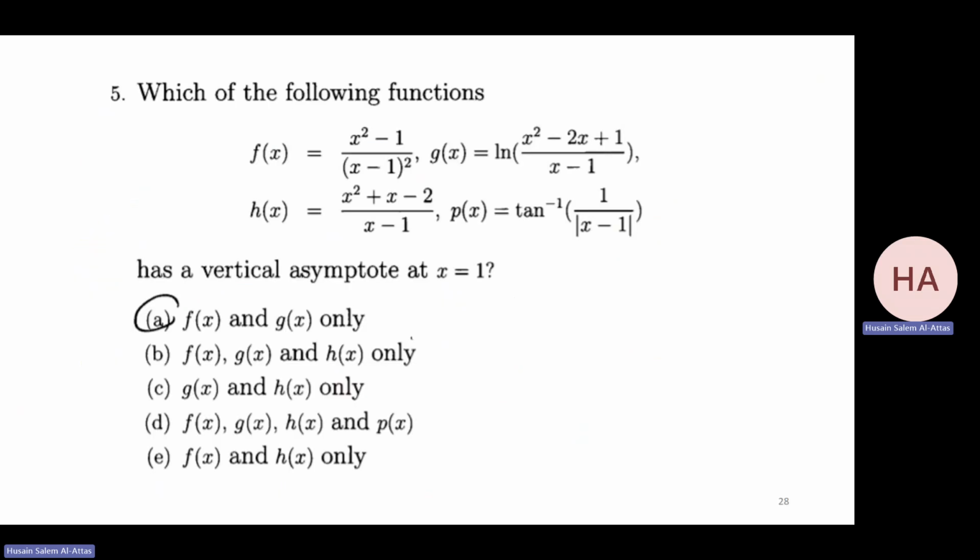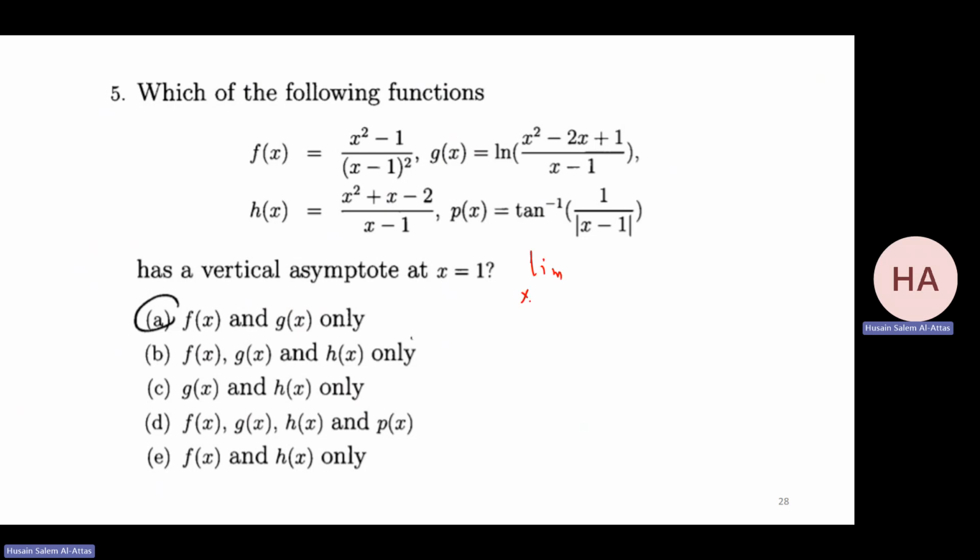Which of the following functions has a vertical asymptote at x equal 1? Okay, I need to check them one by one. Let me do it. I need to do the limit for all of these. If the limit goes to infinity or minus infinity, it means we have a vertical asymptote. Otherwise, we don't have a vertical asymptote. Okay, let me do it step by step.